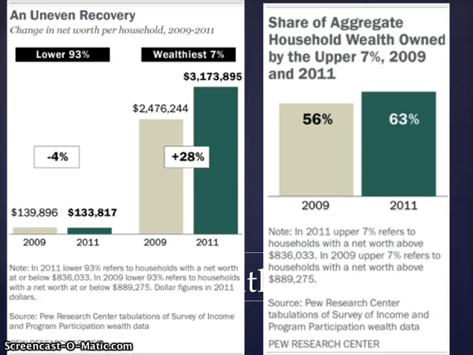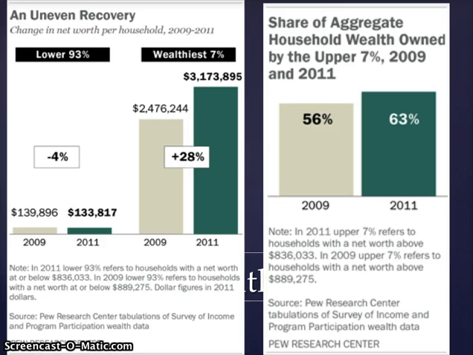The supposed recovery between 2009 and 2011 post-recession, in terms of net worth of households, has gone down in the lower 93%. The Pew report suggests that this has to do with many having much of their wealth tied up in real estate and the lack of recovery of the real estate market in many markets across the country, whereas the wealthiest 7% have seen a 28% increase in their overall net worth over time.